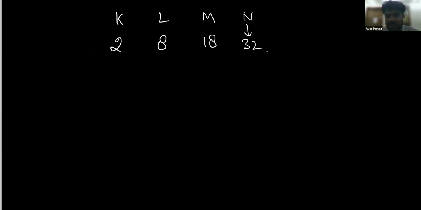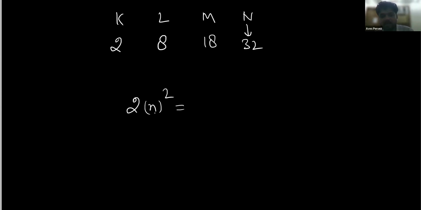This one is the first shell, K, and it can hold a maximum of 2 electrons. The second shell is L, and it can hold a maximum of 8 electrons. Then the third shell is M, which can hold a maximum of 18 electrons, and then N, which can hold a maximum of 32 electrons. This is given by the formula 2n square, where n is the number of the shell.